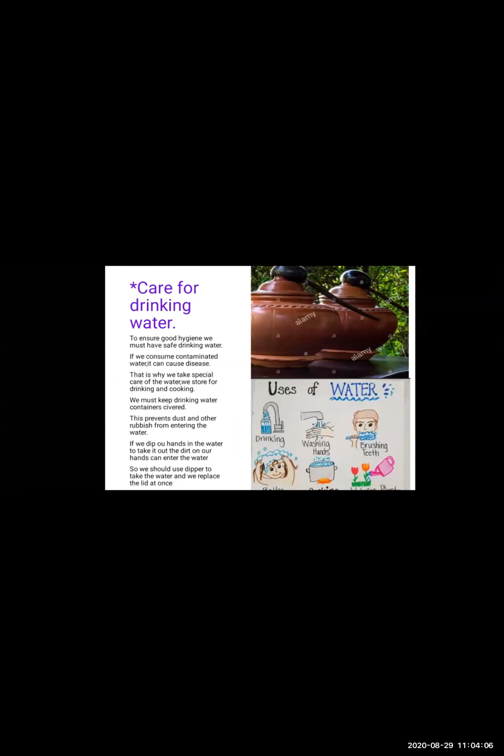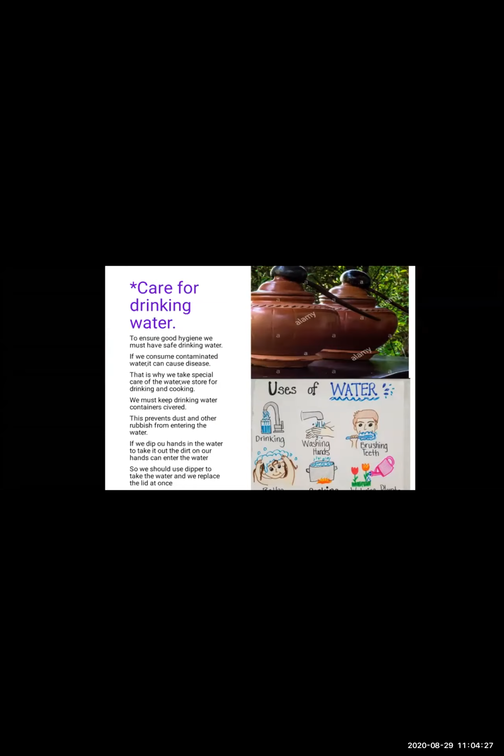Now, how should we take care of this water? Yes, it is very important for us to take care of the water, because we need water to consume. We need water to use it for day-to-day life. Yes, water is the important factor of our life. We cannot survive without water. All the living things need water. All the living things require water